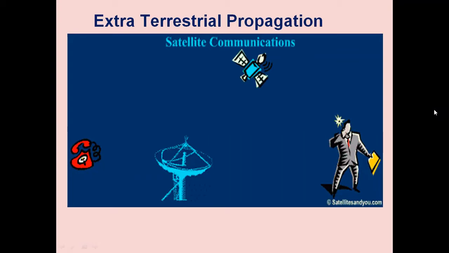Now let us discuss the other type of propagation, which is known as extraterrestrial propagation. It is also called communication using satellite. The basic idea of communication using satellite is like this. We have users, telephone users, or data communication users, or mobile users, or TV transmitters. They are the communication transmitters.